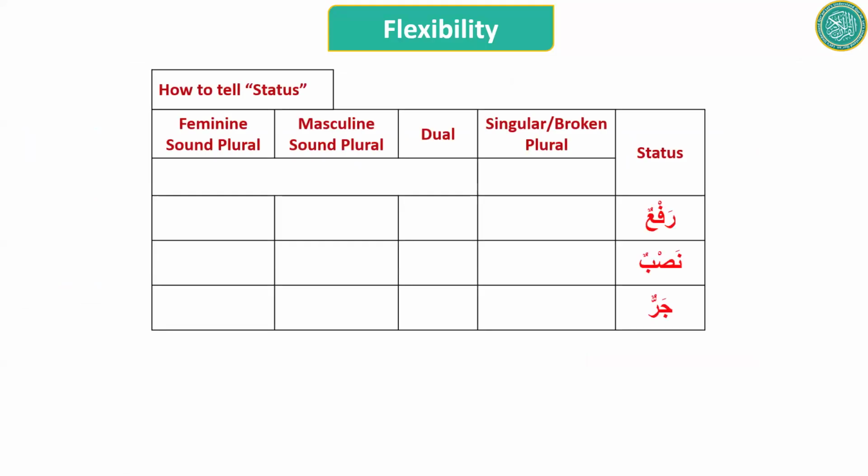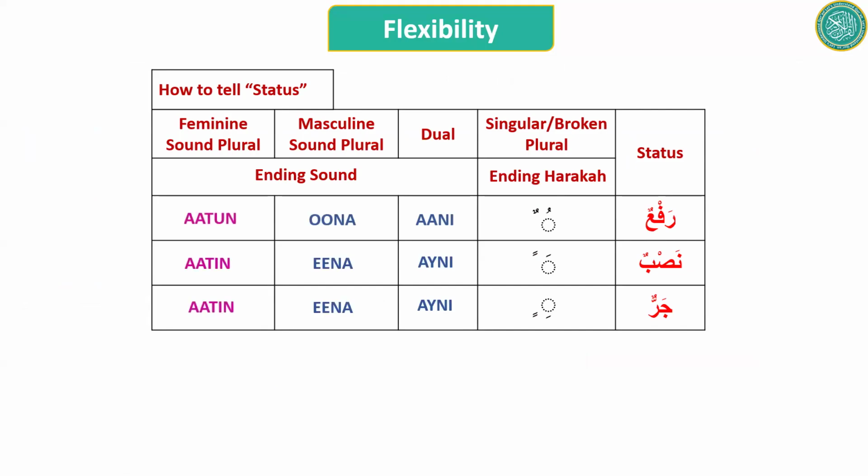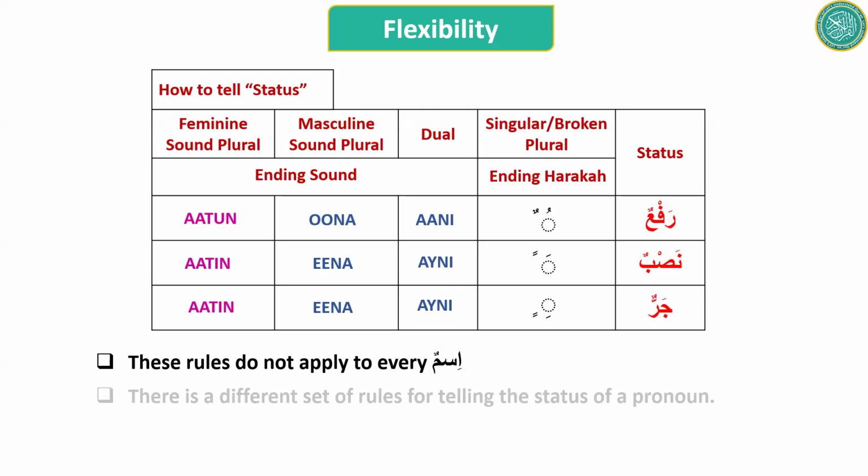Flexibility, we talked about this is a subtopic of status, how you tell status. So this is a table that we use to tell status, which does not apply to pronouns. But there are some other words as well, other than the pronouns, where these rules either do not apply at all or they partially don't apply. So that is where flexibility will help us, knowing flexibility.